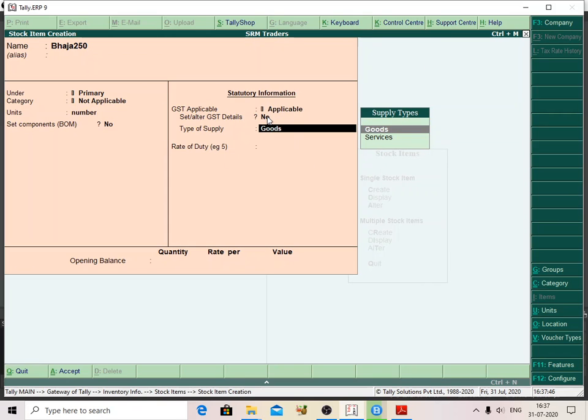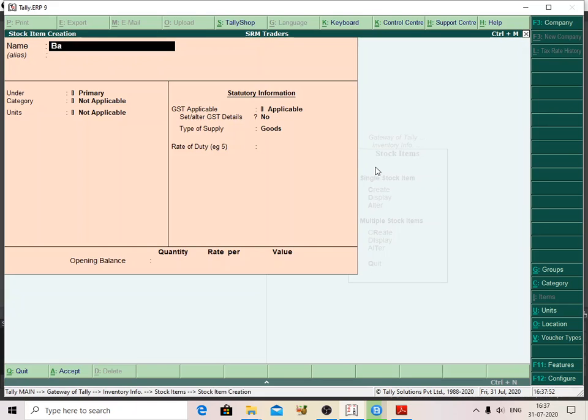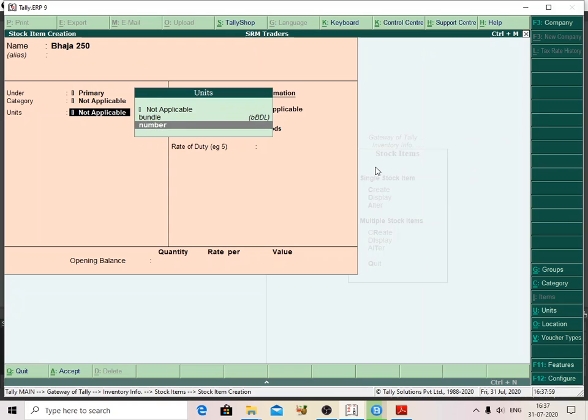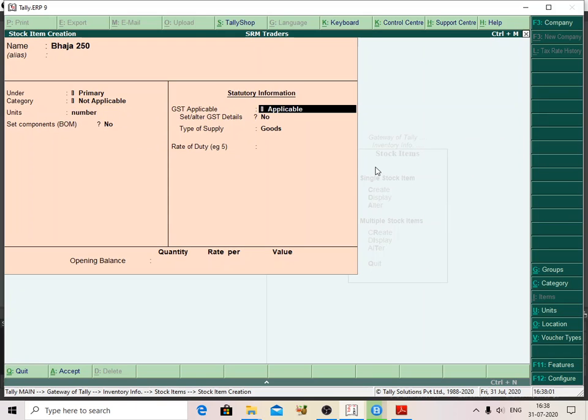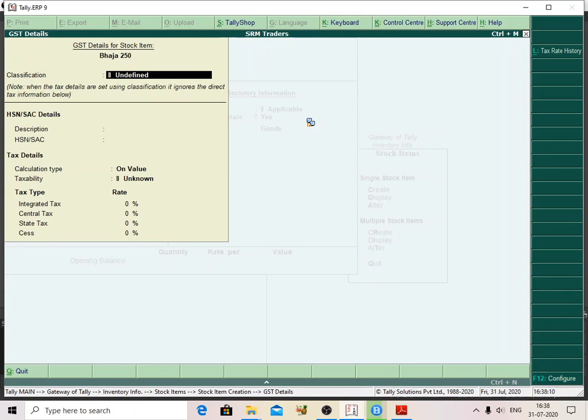GST is applicable, yes. Save the screen, Control A to save the screen.